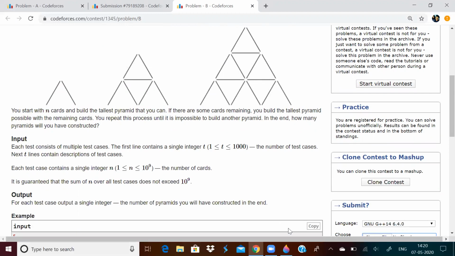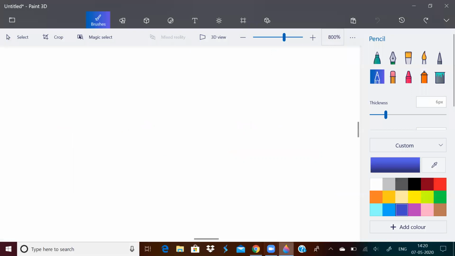Now we can observe a pattern over here. What is that pattern?